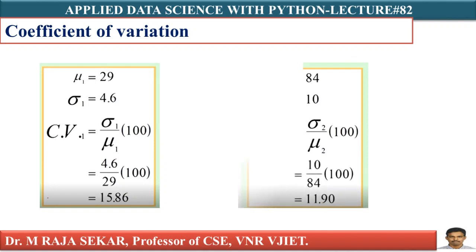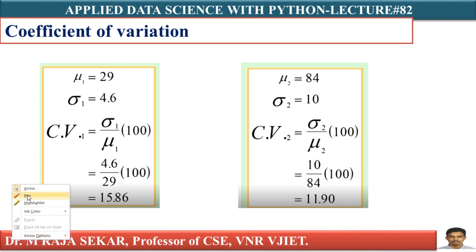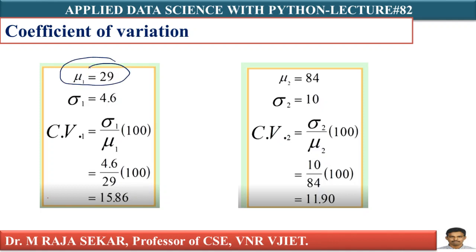Yes, let me explain this one with the help of one numerical example. Just observe these two simple problems. This is my first data set. This is my second data set. For the first data set, mu1 is 29. For the second data set, mu2 is 84. According to the mean, I must prefer the second data set.